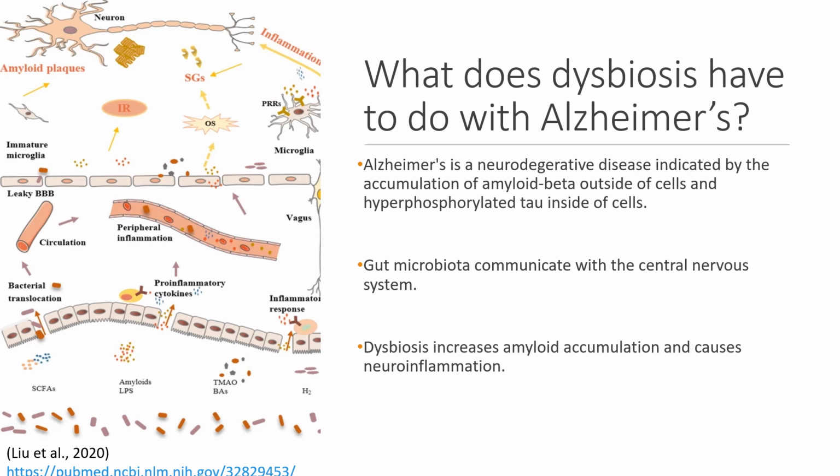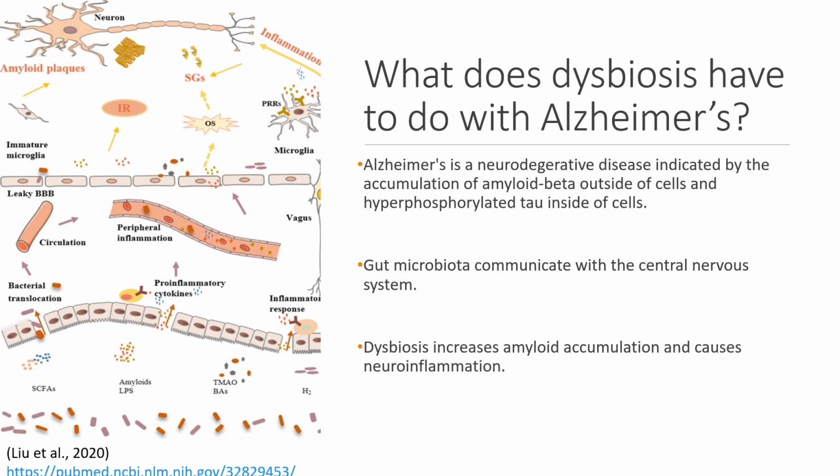Alzheimer's is a neurodegenerative disease that causes gradual cognitive decline over a person's life. Alzheimer's is usually indicated by the presence of amyloid beta outside of the cells and an accumulation of hyperphosphorylated taus. Taus are proteins that stabilize internal skeletons of neurons. Gut microbiota are able to communicate with the central nervous system through their metabolites.